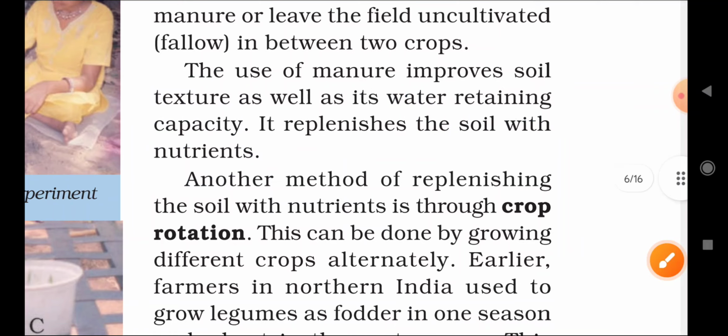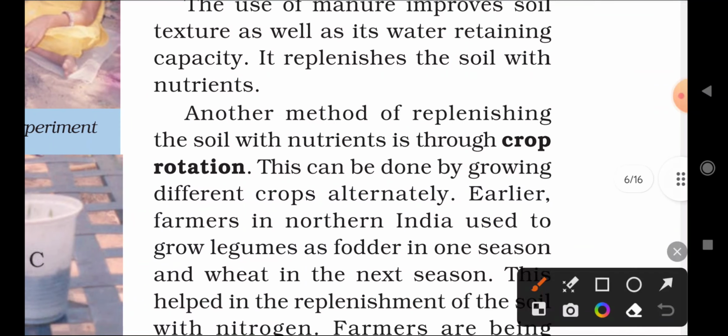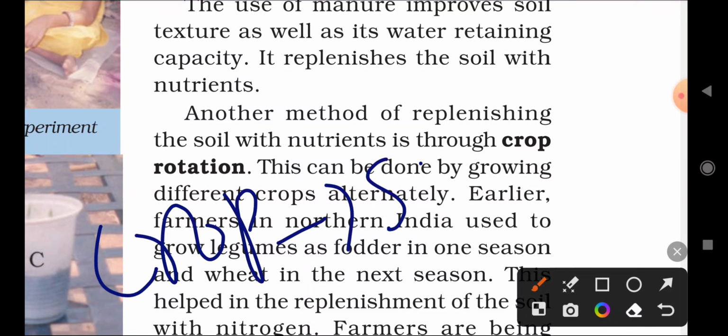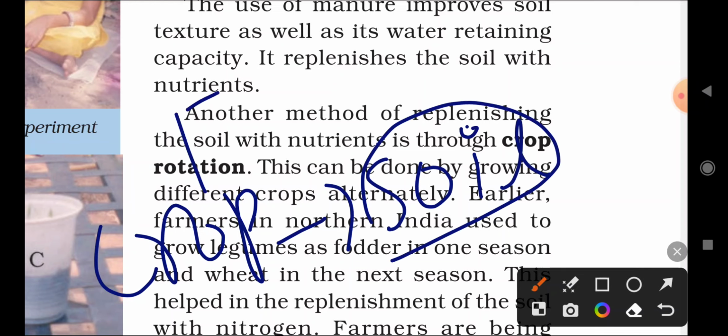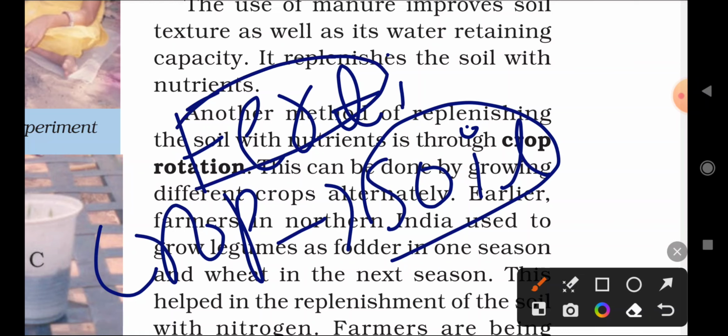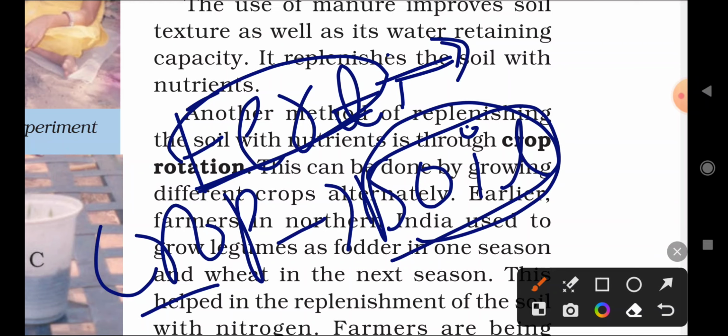And another important part of using manure in a crop field is that it does not cause any soil pollution as compared to fertilizers. Remember, this is a very important point and a difference between fertilizer and manure. Fertilizer will cause soil pollution, and manure does not cause any pollution. Remember that.